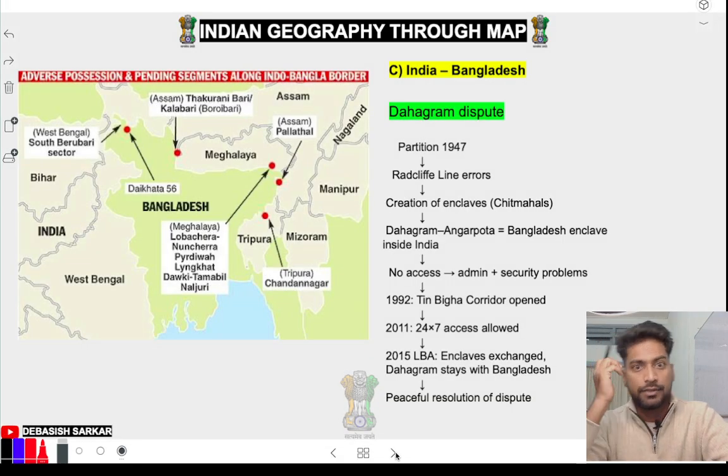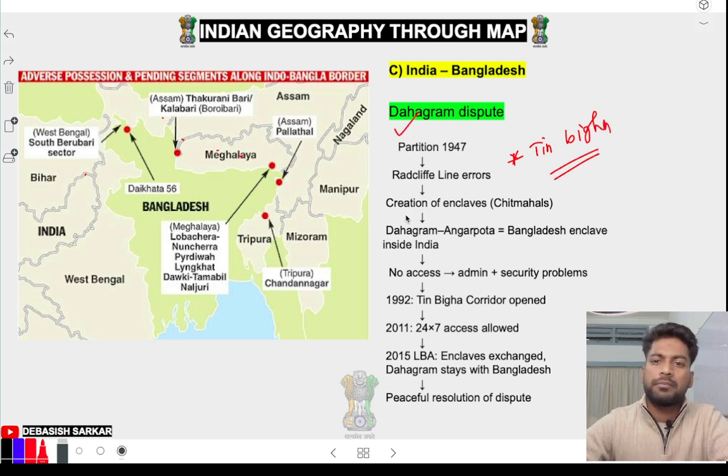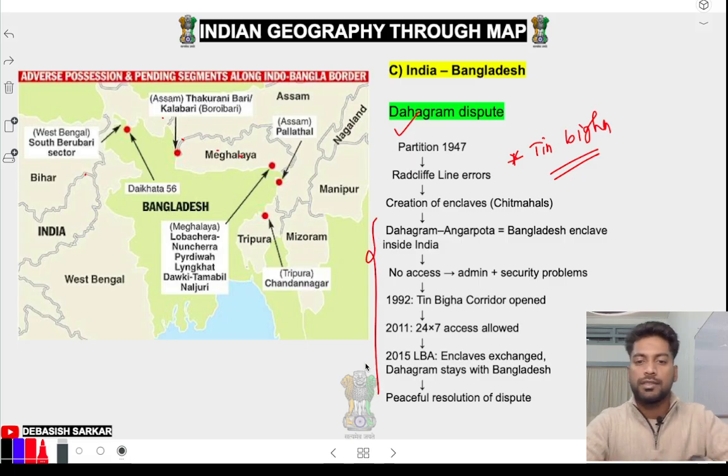Now with Bangladesh, so many places. देखो, इतना सारा places है ना dispute area. But you just remember Teen Bigha dispute, or Dahagram dispute. Okay, during partition they had some dispute and all. You can read this one. Okay, chalo, next.